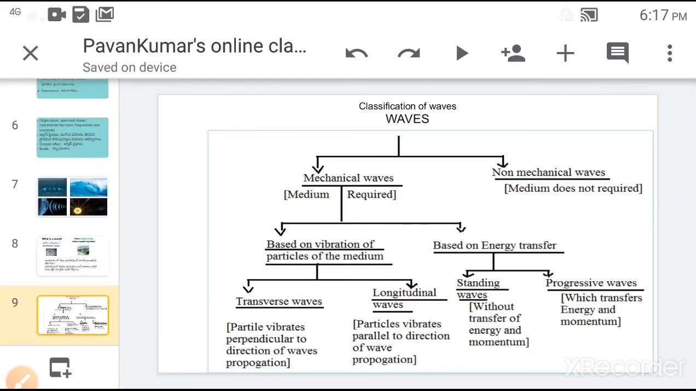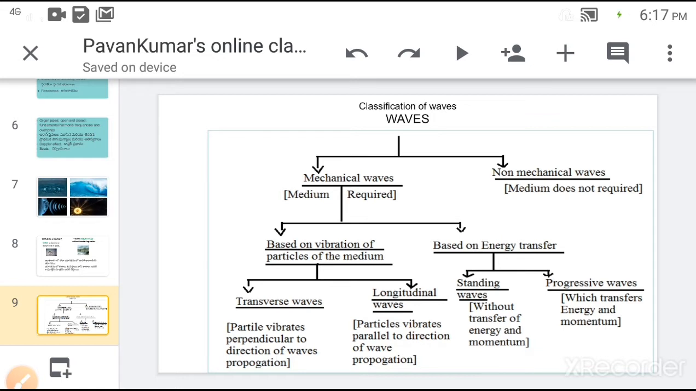Classification of waves. Waves are classified into mainly two types based on the medium requirement for the propagation. The first one is mechanical waves and the second one is non-mechanical waves. Mechanical waves are those for which a medium is required for propagation. Non-mechanical waves are those for which there is no need of any medium for their propagation.